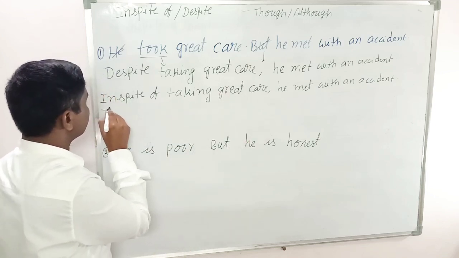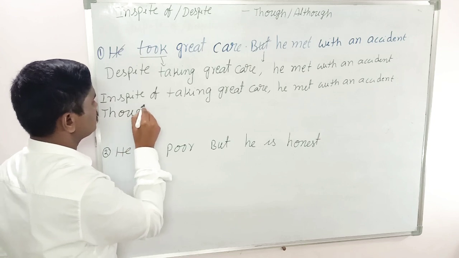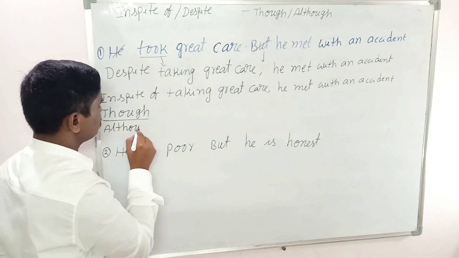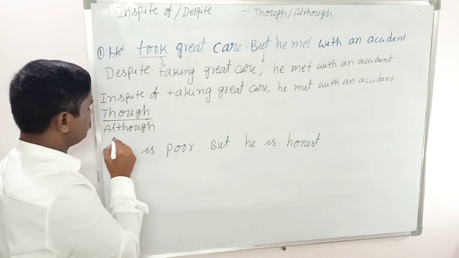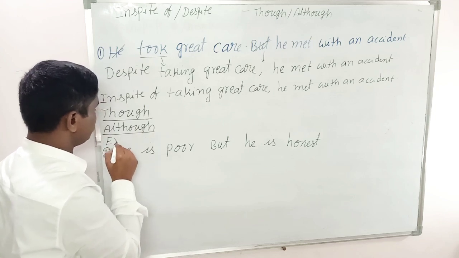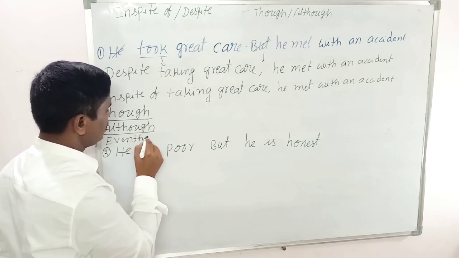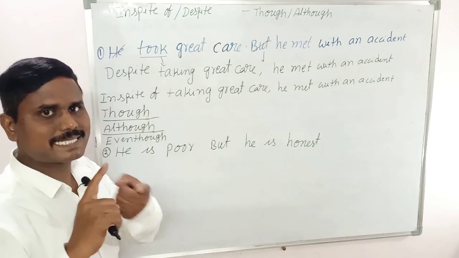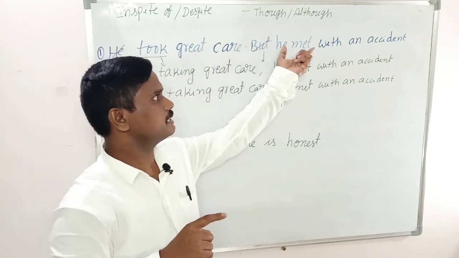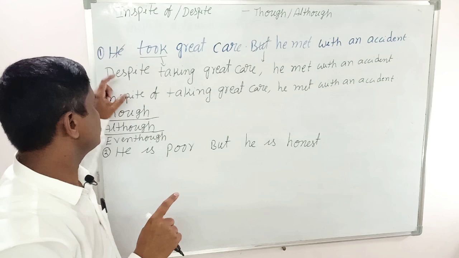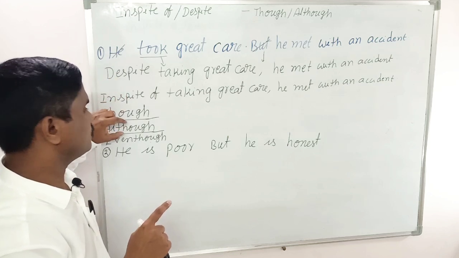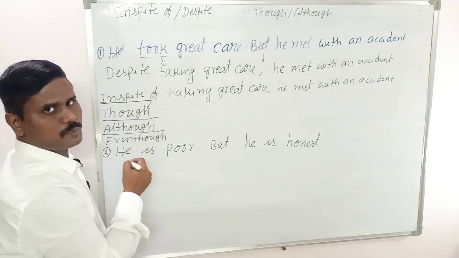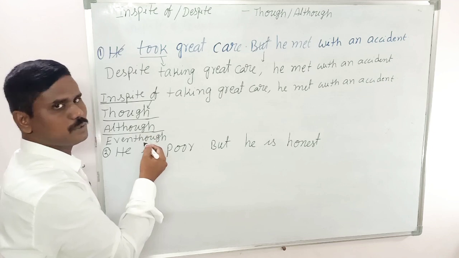Rewrite the sentence using though. Otherwise, rewrite the sentence using although. Rewrite the sentence using even though. The meaning is the same. Generally we use in spite of, despite, though, although to denote contrast. When there is contrast between this sentence and this sentence, we use despite or in spite of, though, although, even though. In the place of in spite of, use though, although, or even though.